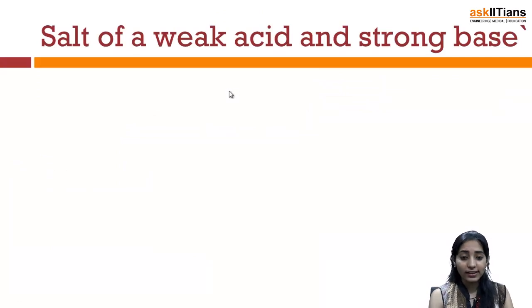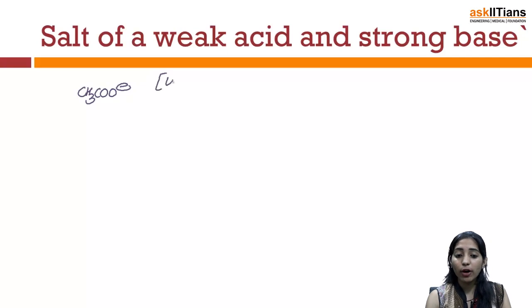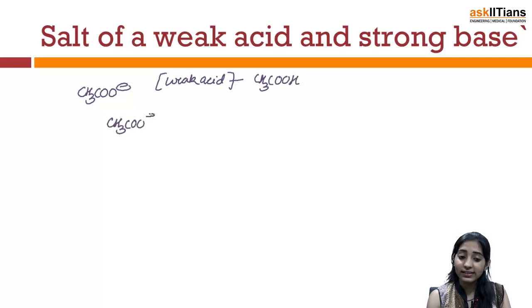Whereas if I consider a weak anion, which is the acetate anion in this case, this anion is basically coming from a weak acid. Since it's coming from a weak acid, for example acetic acid, this weak anion CH3COO minus will react with water, and it will follow an equilibrium.